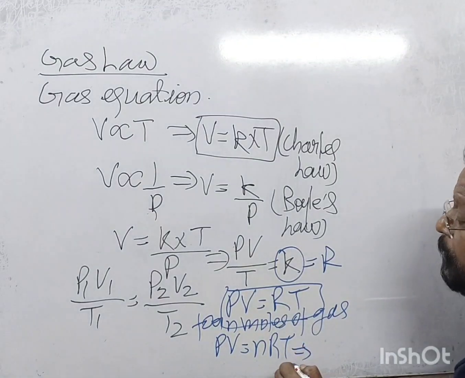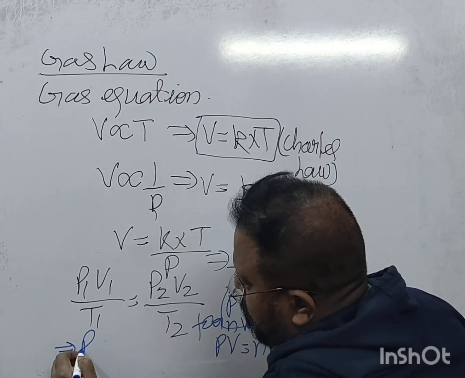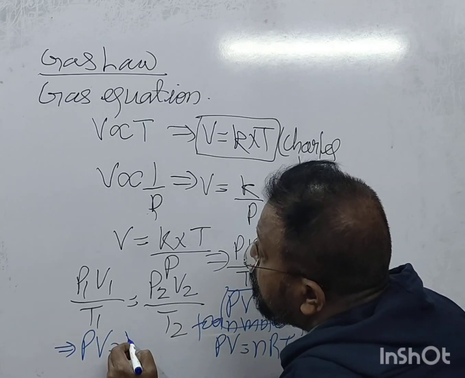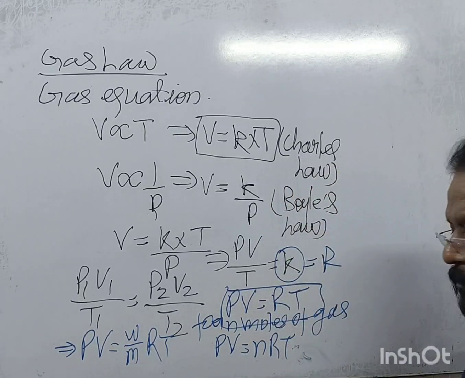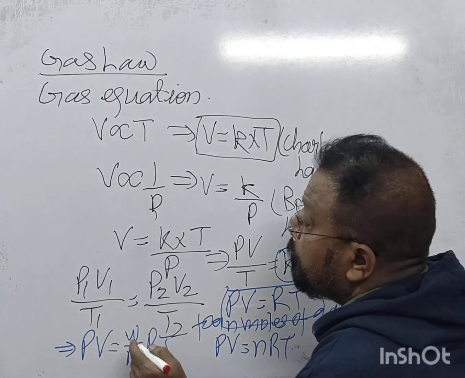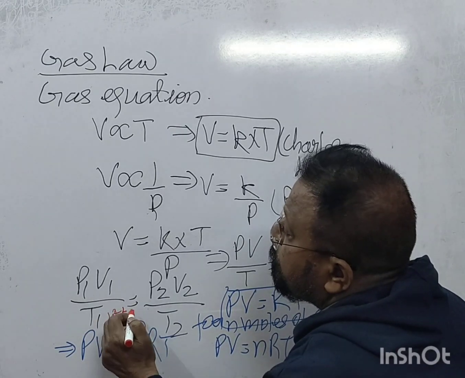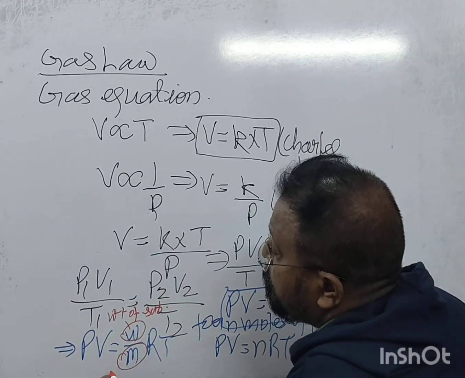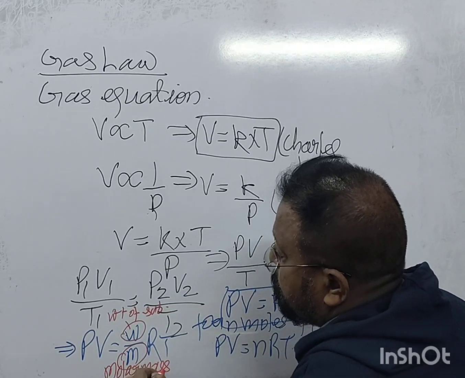We can also write PV is equal to weight upon molar mass into R into T. This is weight of substance, and this is molar mass of substance.